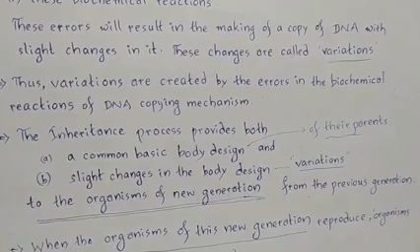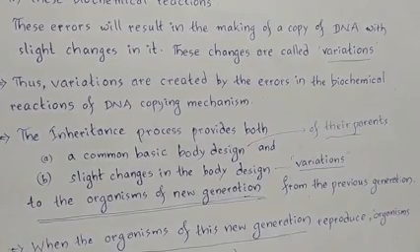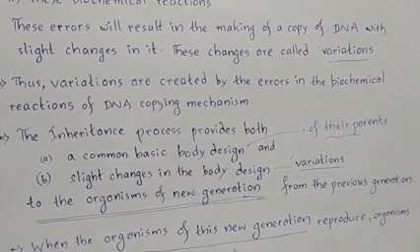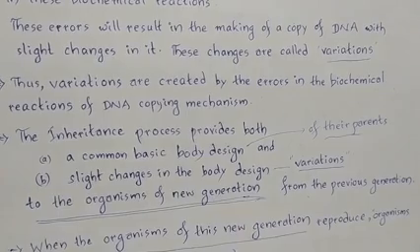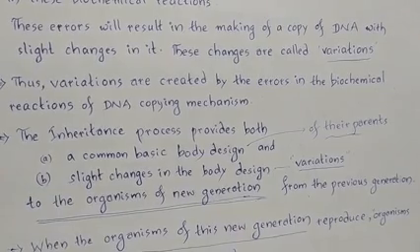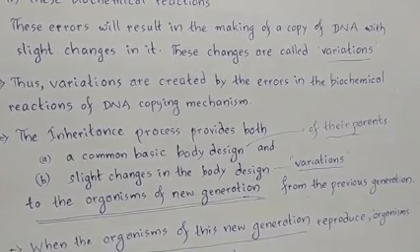So the inheritance process provides a common basic body design and slight changes in the body design. The common basic body design is because of the parental DNA, and the slight changes are because of the variations.